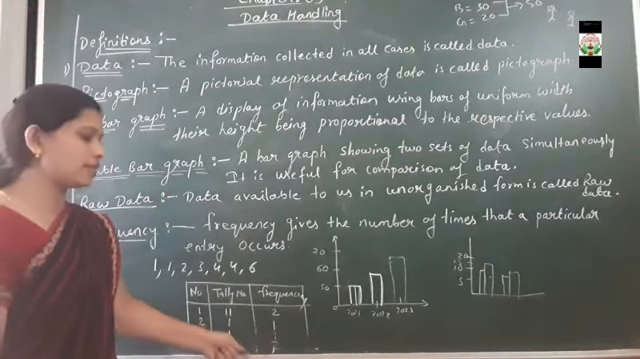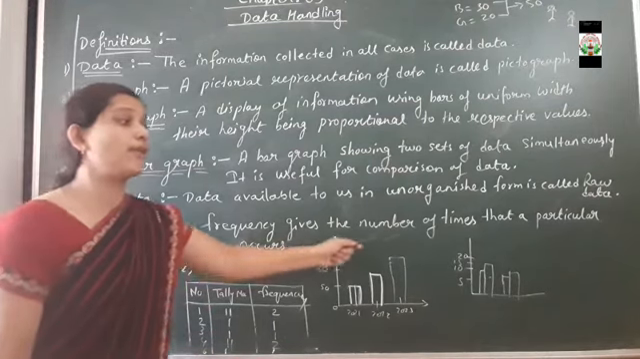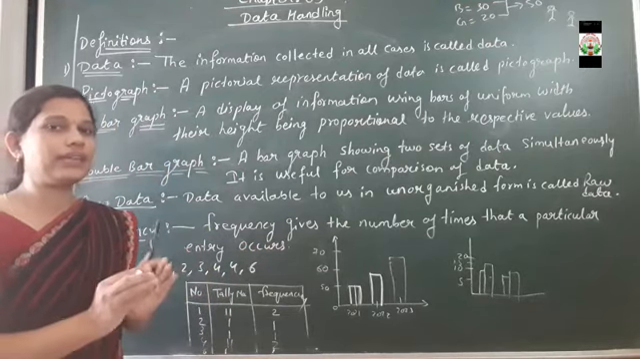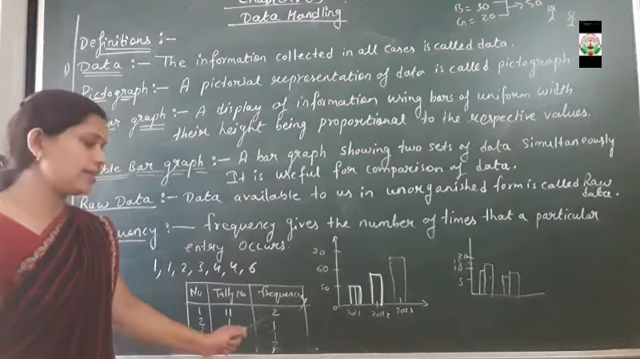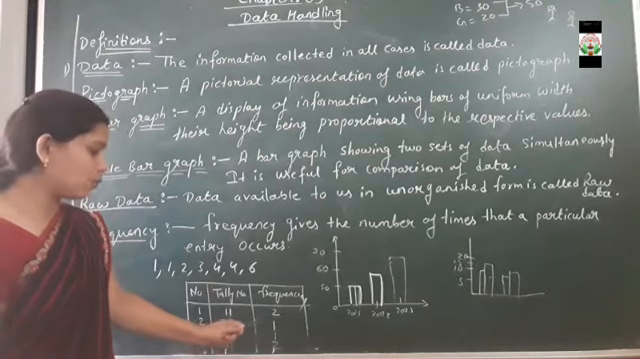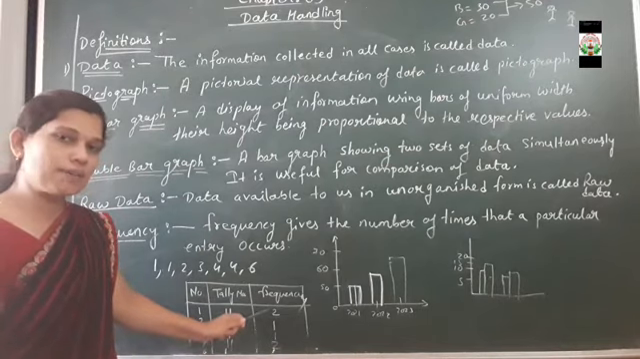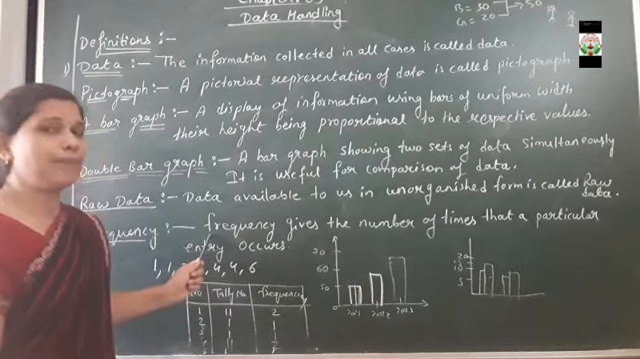So this data which we are getting is said to be the frequency. Frequency gives the number of times that a particular data occurs in the entry. When a particular data occurs, how many times it occurs, that data is said to be a frequency. Suppose we have the number 1. How many times is it repeated? It is repeated 2 times, isn't it? So such kind of data is said to be a frequency.